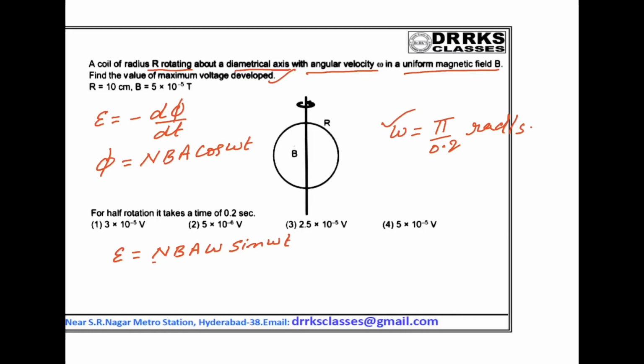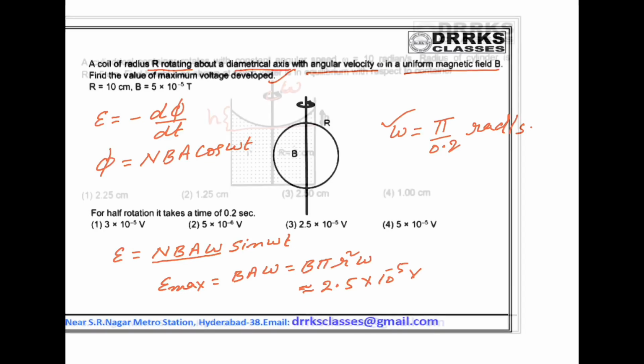So the maximum value, that is the peak value of voltage, is, of course n is one, B A omega. So B is given, where A is pi r square, and omega is also given. From this we can calculate approximately, we will get 2.5 into 10 to the power of minus 5 volts. That is the voltage developed.